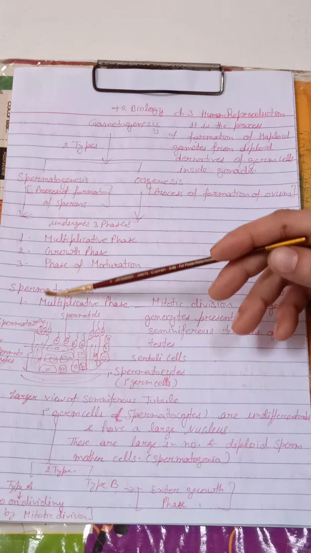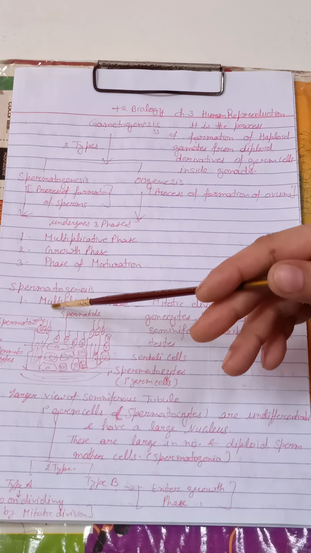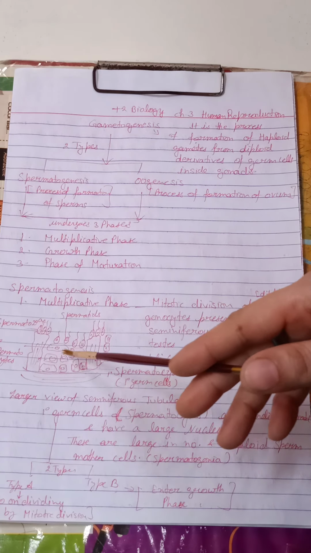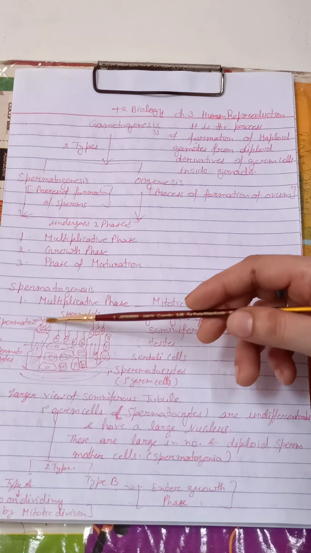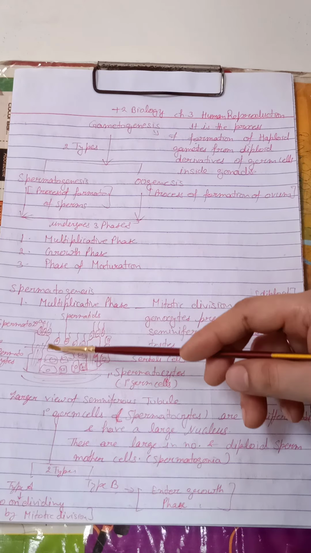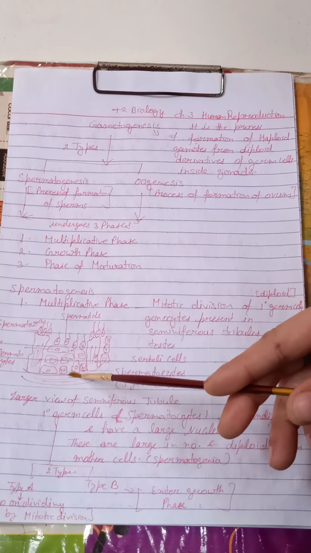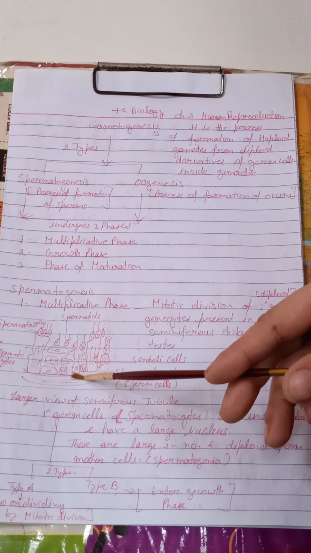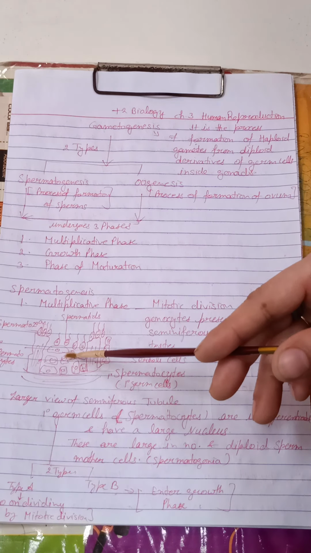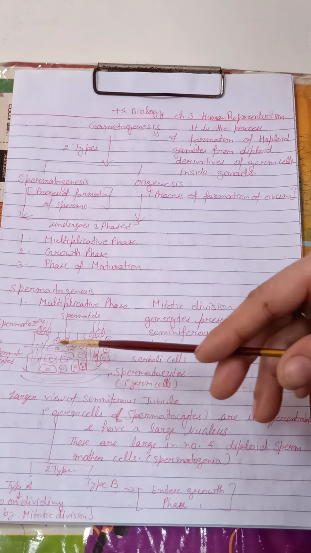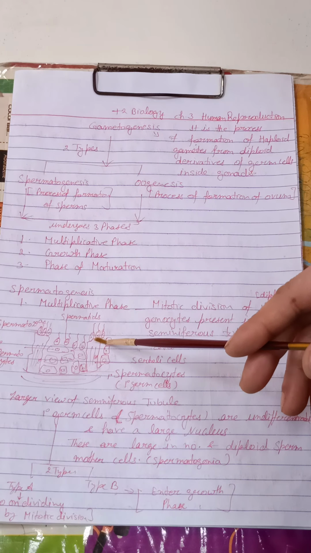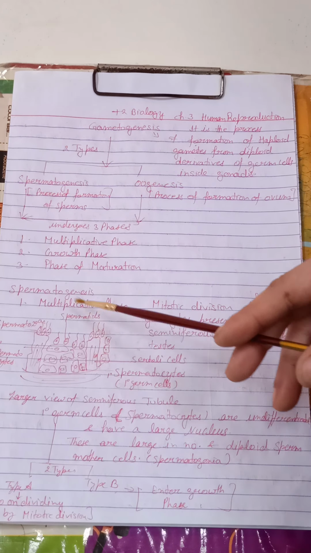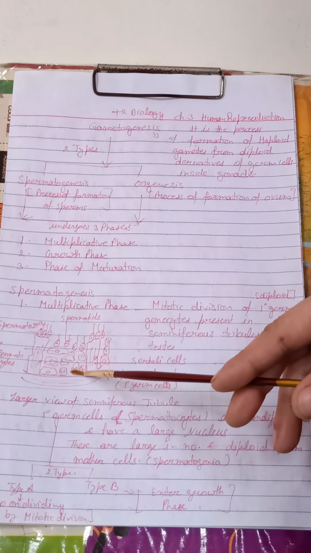First we will discuss spermatogenesis, the multiplicative phase. Let us first discuss the internal view of the testis. This is a larger view of a seminiferous tubule in which, at the base of the tubule, there are primary germ cells called spermatocytes, and there are secondary spermatocytes. Then there are shown fertilized cells which are nourishing some spermatozoa, and there are spermatids also shown. So this is the internal structure of seminiferous tubules.